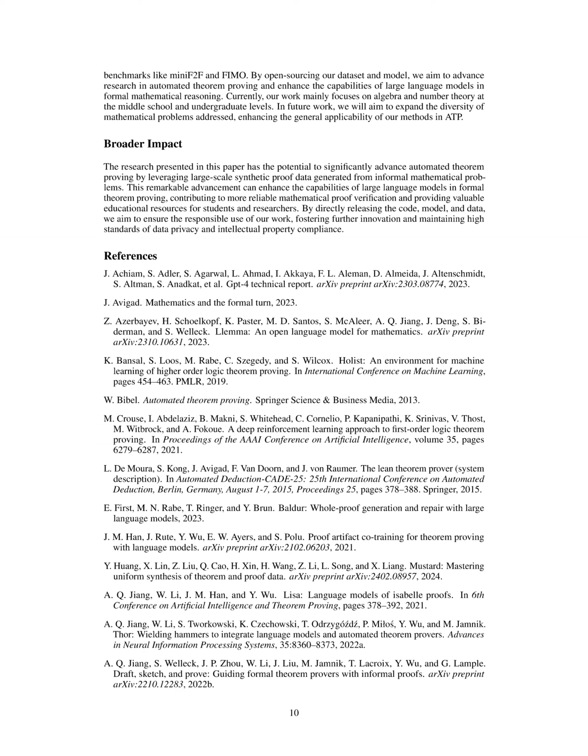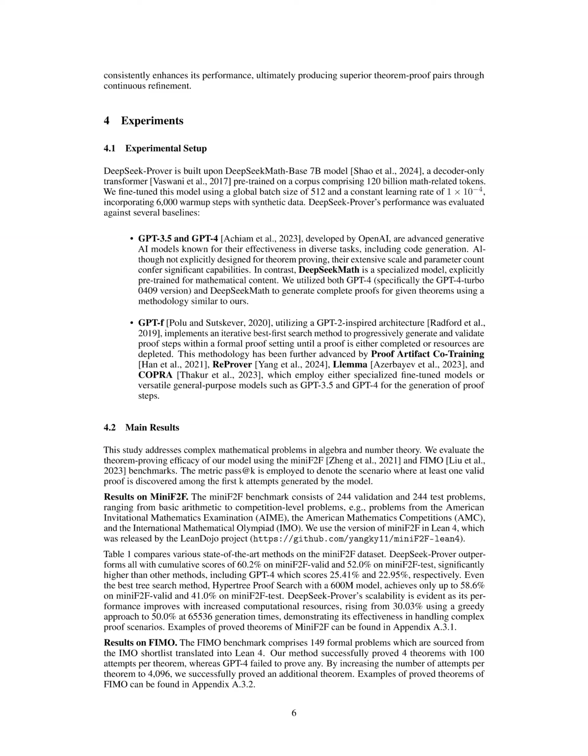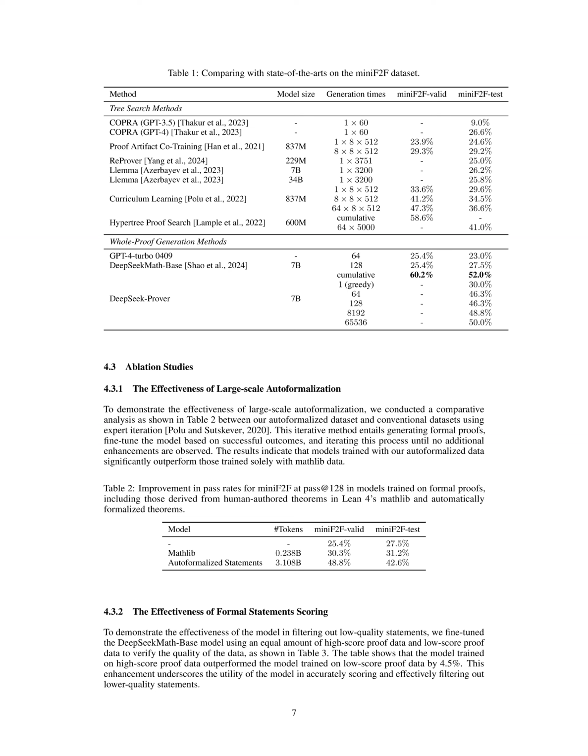Even the best tree search method, Hypertree Proof Search, achieved only up to 58.6% on miniF2F valid, and 41.0% on miniF2F test. Additionally, on the FIMO benchmark, the method successfully proved 4 theorems with 100 attempts per theorem, while GPT-4 failed to prove any.